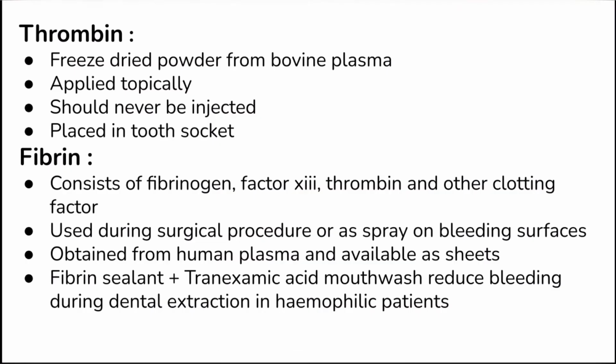Next local hemostatic, fibrin. Fibrin consists of fibrinogen, factor 13, thrombin and other clotting factors. This fibrin can be used to control bleeding during surgical procedures or as a spray on the bleeding surface. The fibrin is obtained from human plasma and it is also available as sheaths. The fibrin sealant and tranexamic acid mouthwash help in reducing bleeding during dental extraction in hemophilic patients.